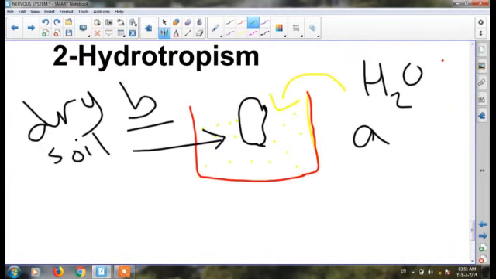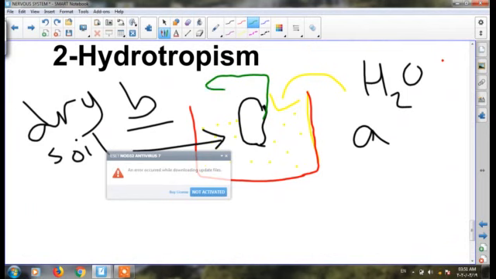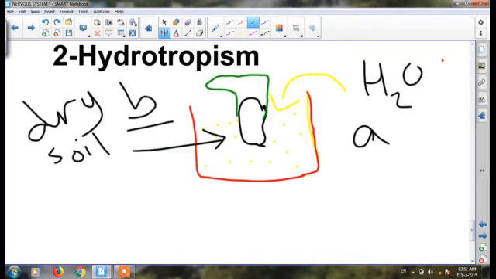So side A in the stem grows faster than side B, but in the root side B grows faster than side A. By this way tropism happens, and this tropism is called hydrotropism. In the stem, it bends away from water, so this is called negative hydrotropism.